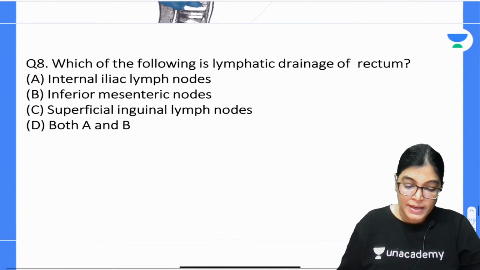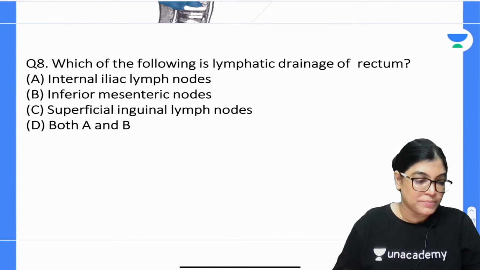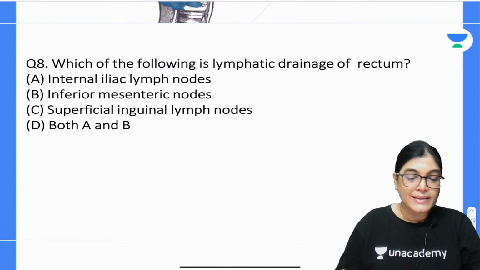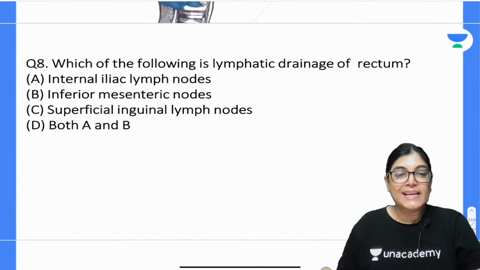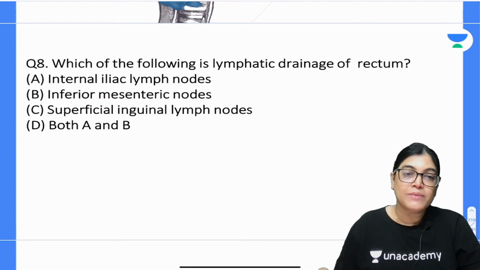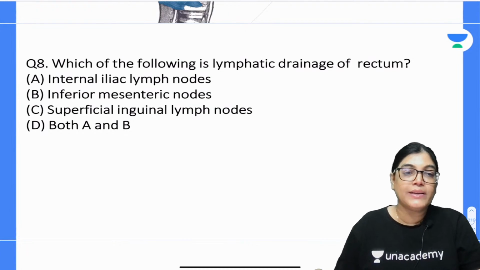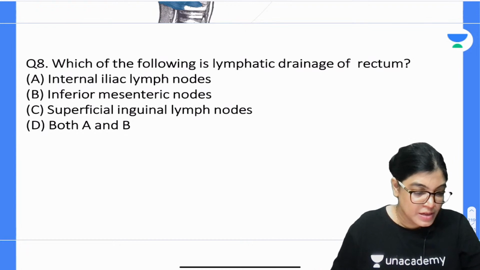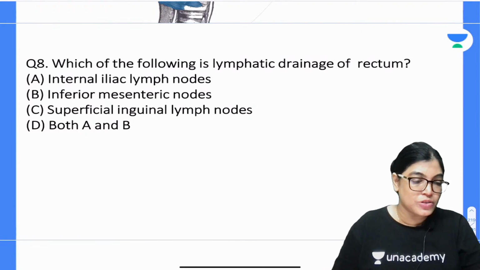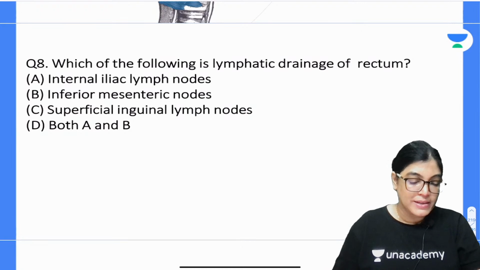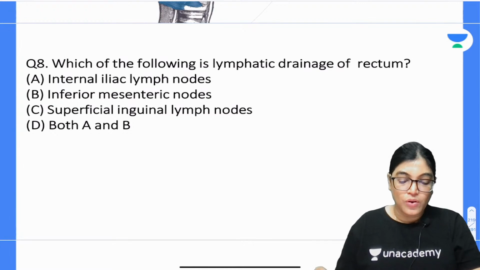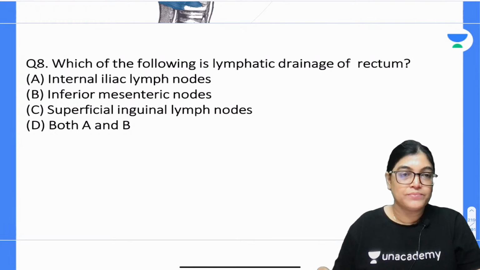Which of the following is the lymphatic drainage of the rectum? Internal iliac lymph node, inferior mesenteric node, superior inguinal lymph node, or both A and B? Question number 8, mark the correct answer. Your time begins now. All the best to everyone.